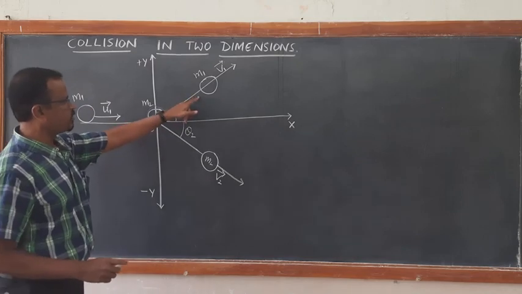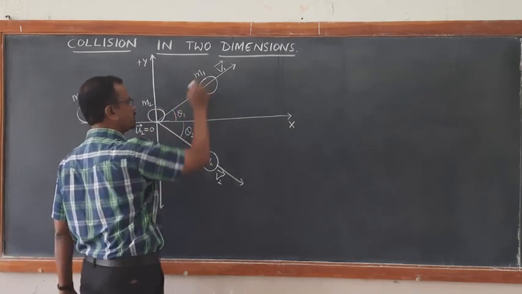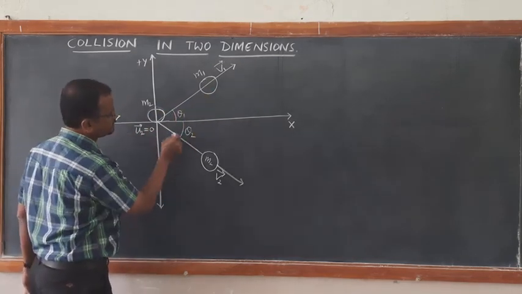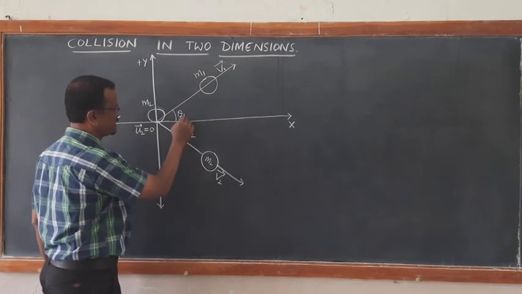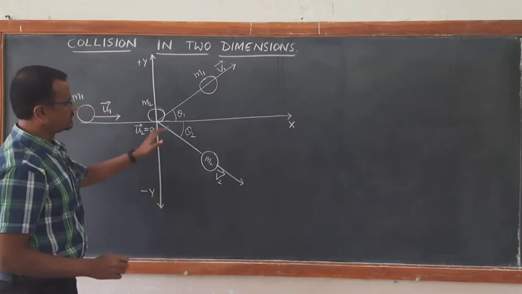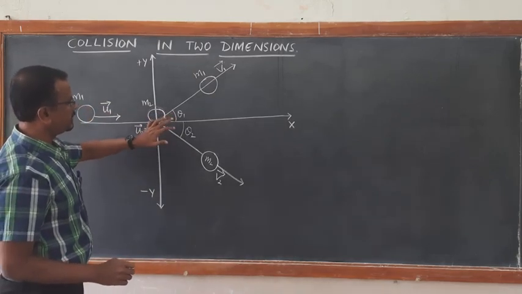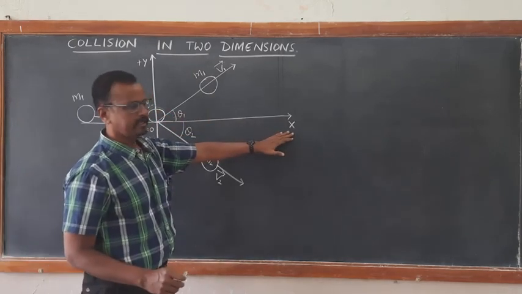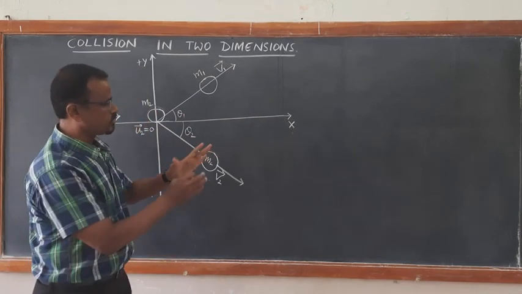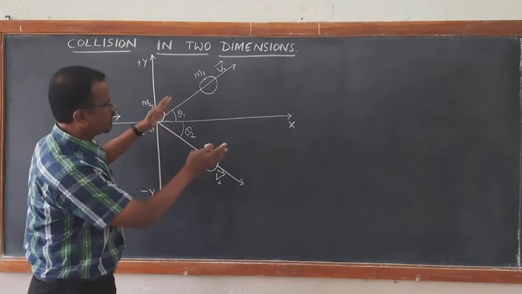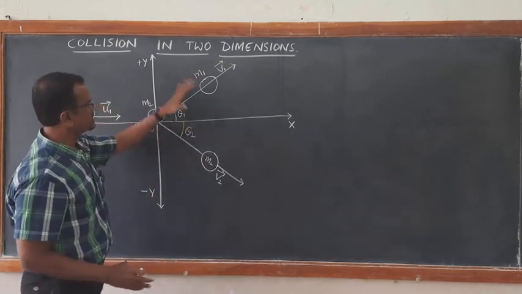This is mass m1 moving with velocity v1 after collision, and this is mass m2 moving with velocity vector v2 along this direction with an angle of scattering theta 2. These angles theta 1 and theta 2 are with respect to the x-axis, and here we are considering the motion after collision on an xy plane.